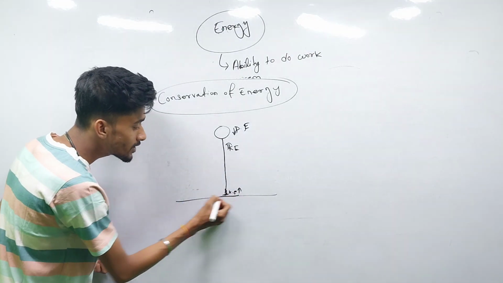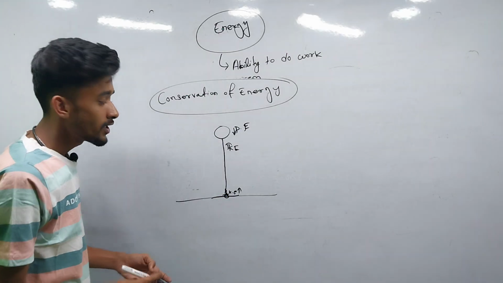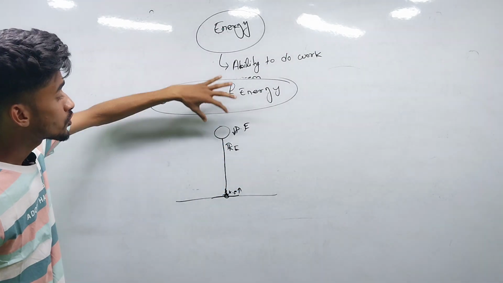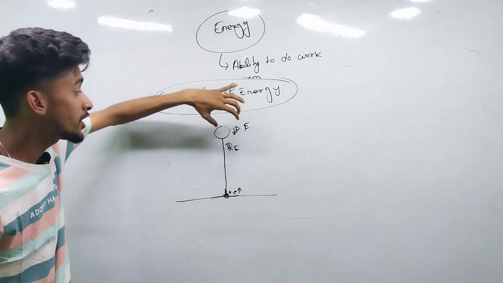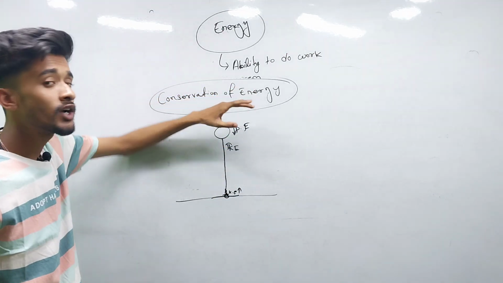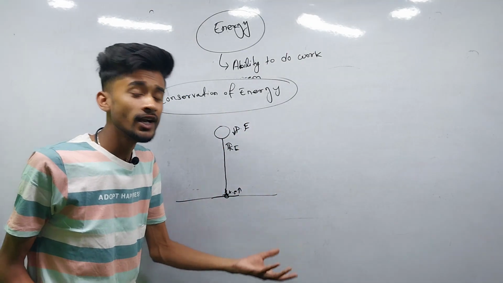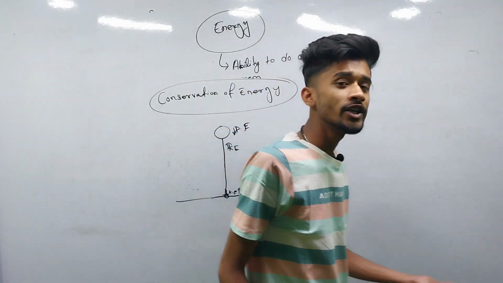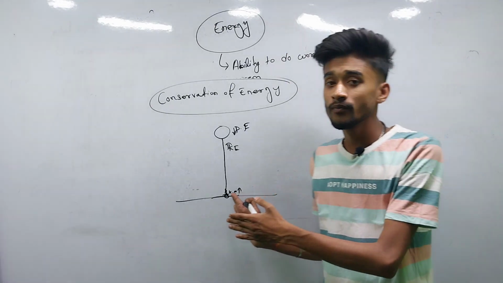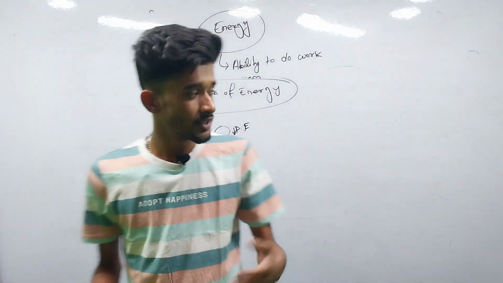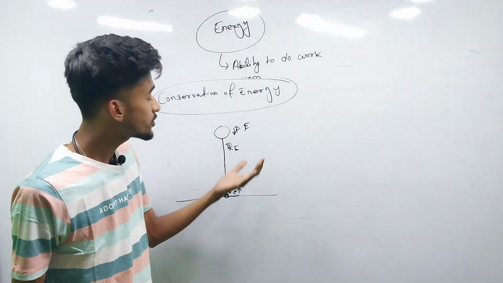But when it touches the ground and comes to rest, the kinetic energy will be zero. So the energy is not going anywhere, it is only changing. The potential energy is converting into kinetic energy, and kinetic energy is converting back into other forms. So energy can neither be created nor destroyed, it can only change from one form to another. This is the conservation of energy.